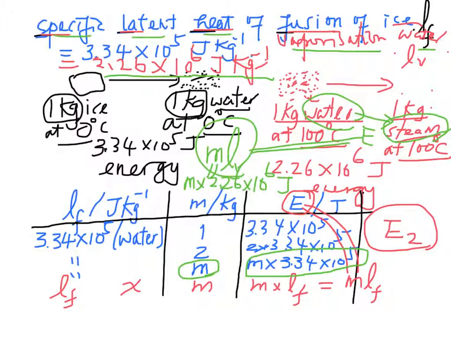What if now we have a substance Y which has a specific latent heat of vaporization LV? If we want to change m kg of the substance from its liquid state to its vapor state at its boiling point, then the energy needed would be m times LV, which is mLV. And the energy needed, we call it E4. This is the energy which we discussed in the previous page.